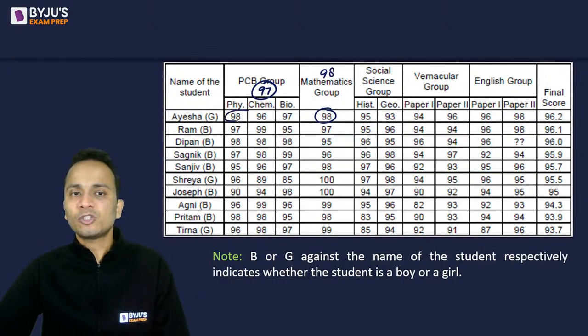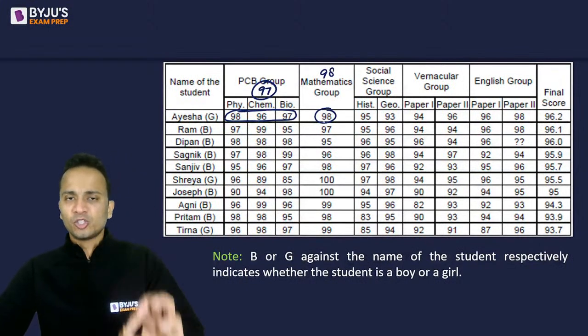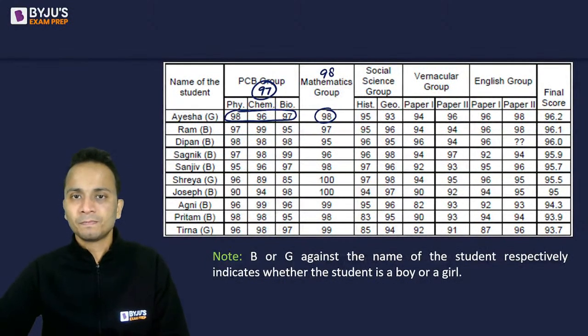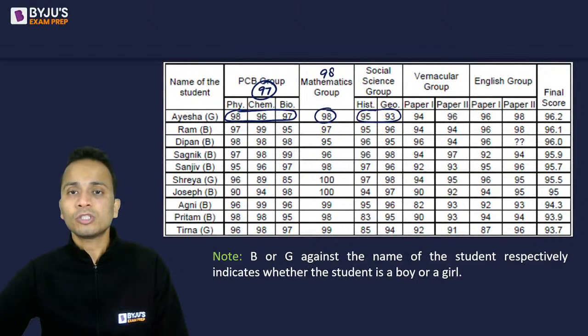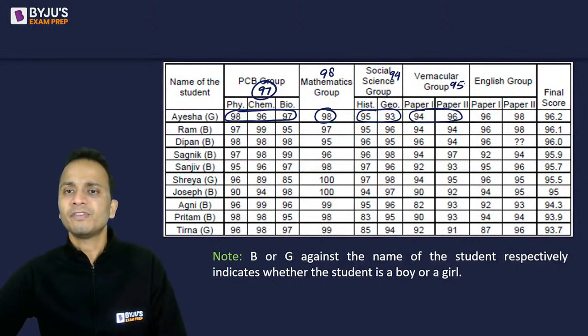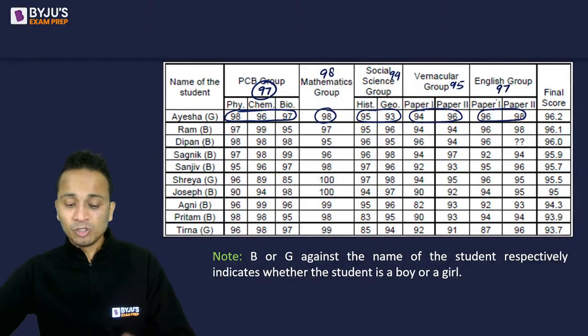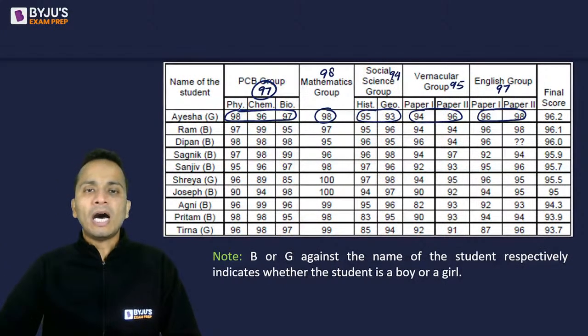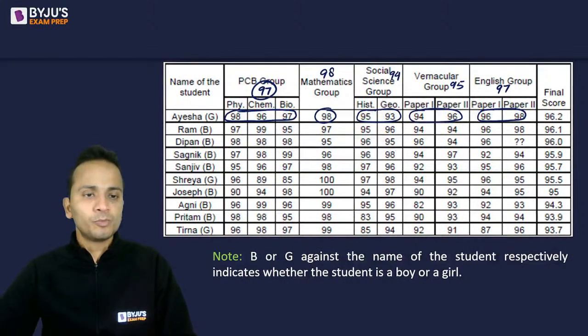All right. So the first group has 3 subjects, and I've taken the average. Second group, only one subject, so the value in this group will become the average since there is only one number. Next, history and geography, the third group: 93 and 95 are the scores, so their average will be 94. Vernacular group: 94 and 96, their average will be 95. And last, English group: 96 and 98, the average will be 97. I'm just helping you understand this data.